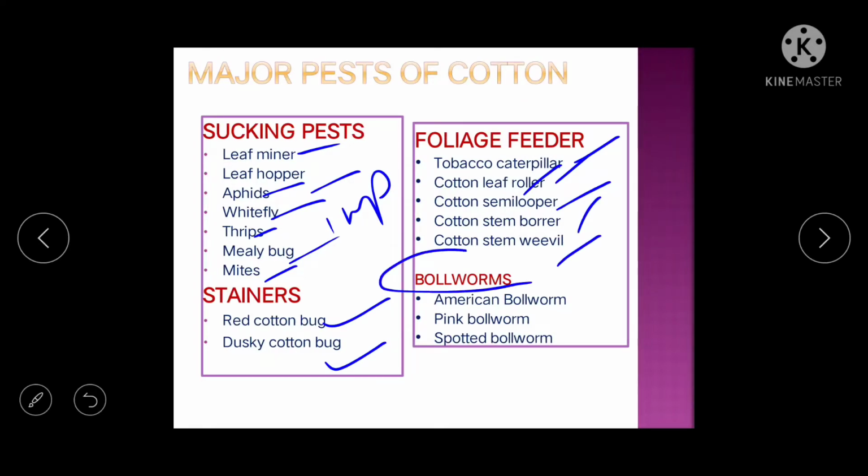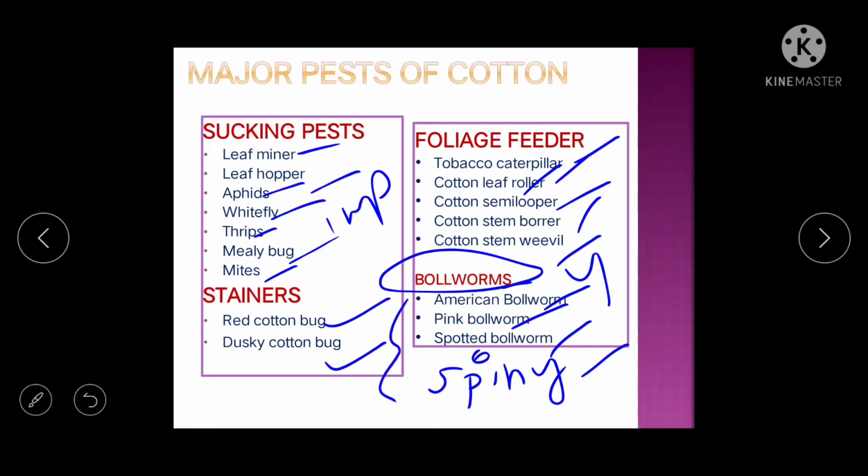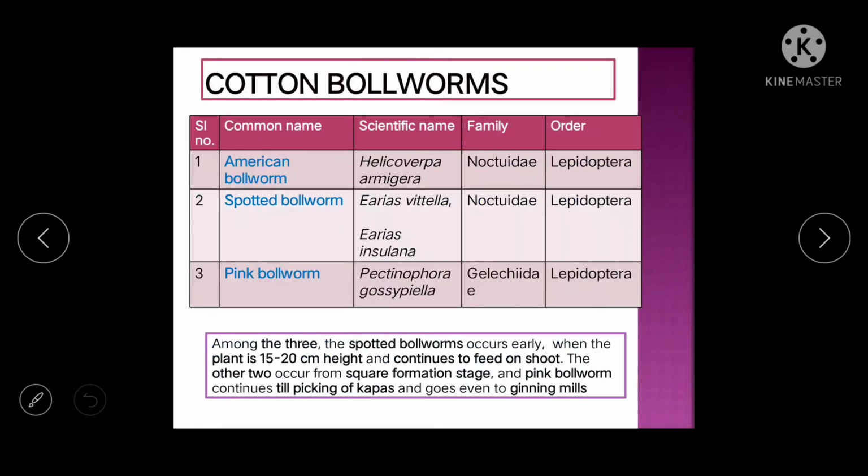And most importantly, bollworm complex. There are 4 types of bollworms in the cotton. One is American bollworm, one is pink bollworm, another one is spotted, and another one is spiny bollworm. About the spiny, I have added in the next slide. Okay, so there are total 4 bollworm complexes present in the cotton.